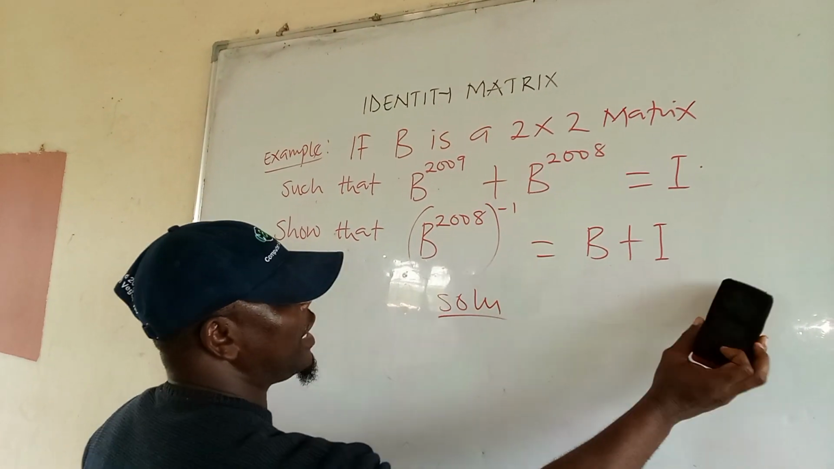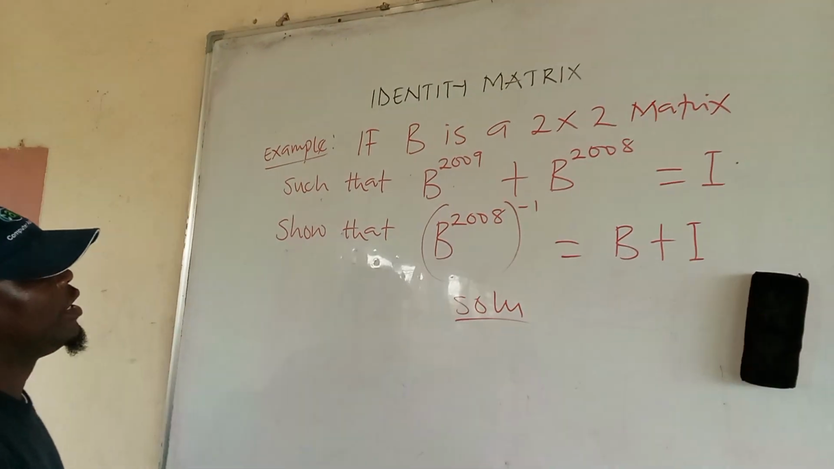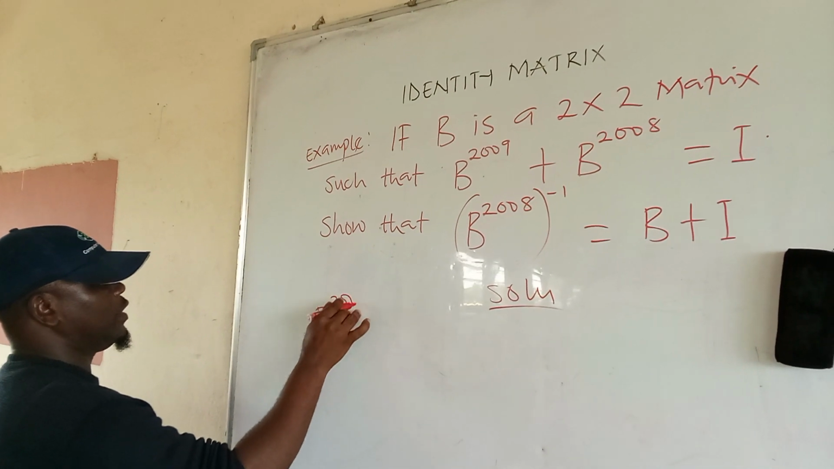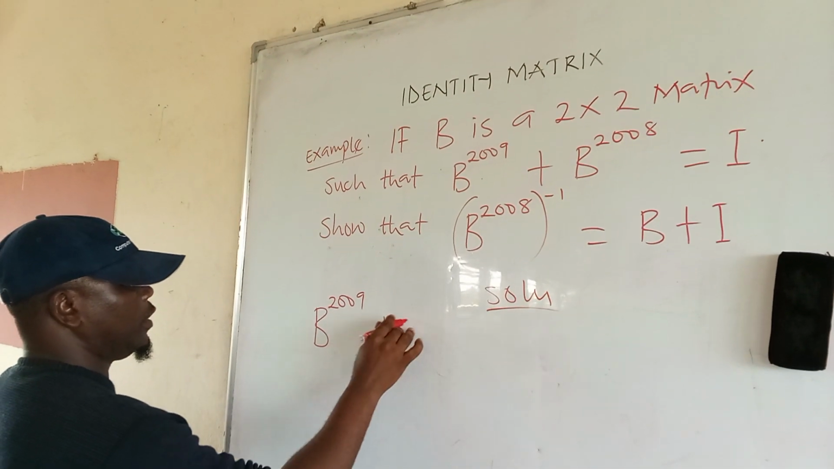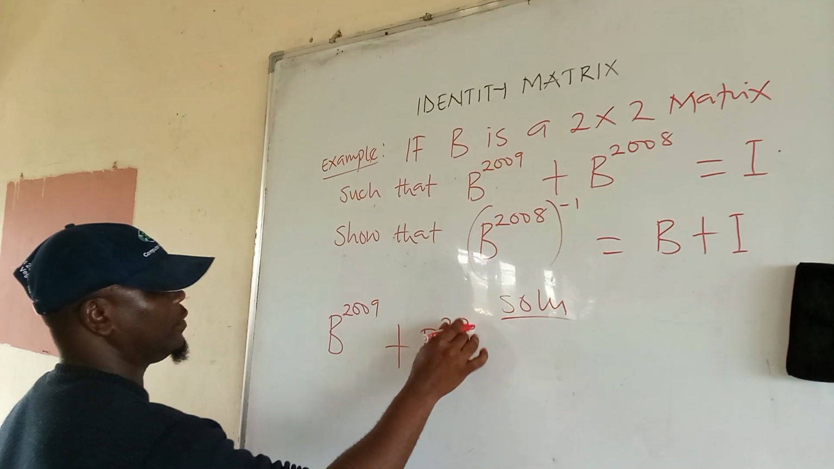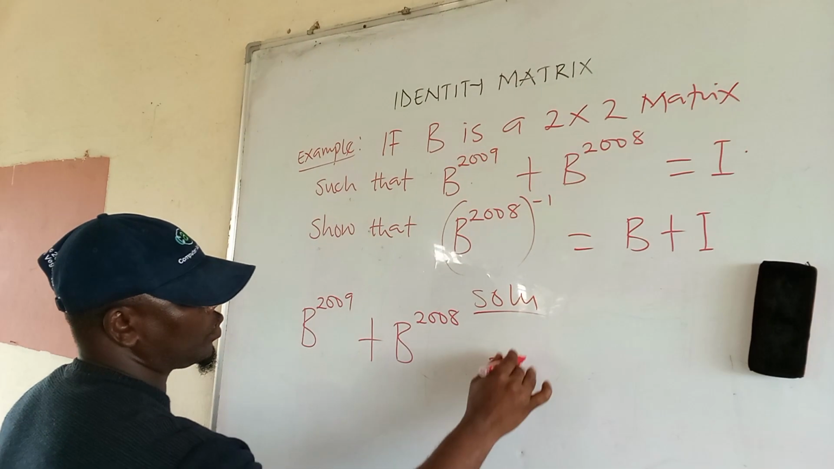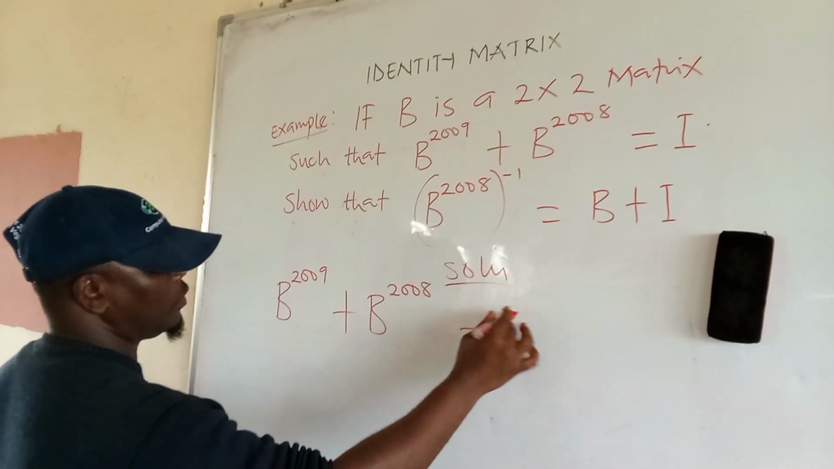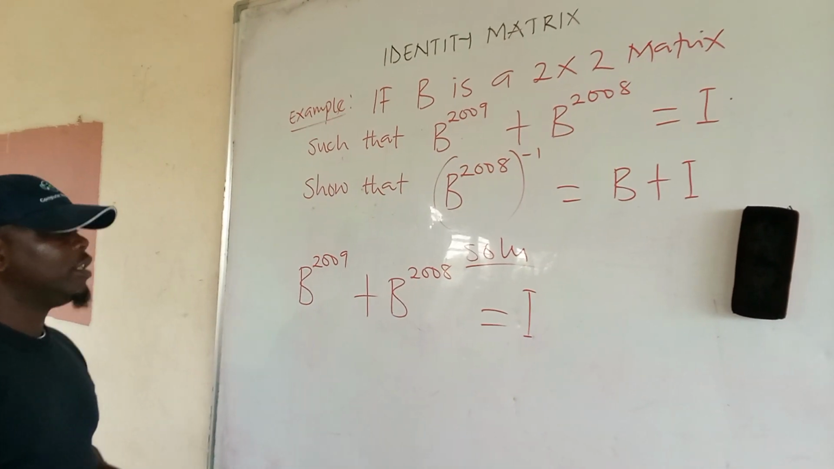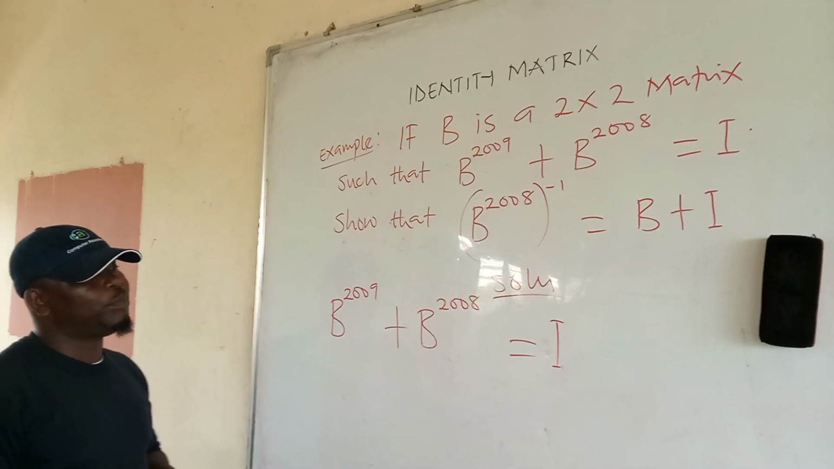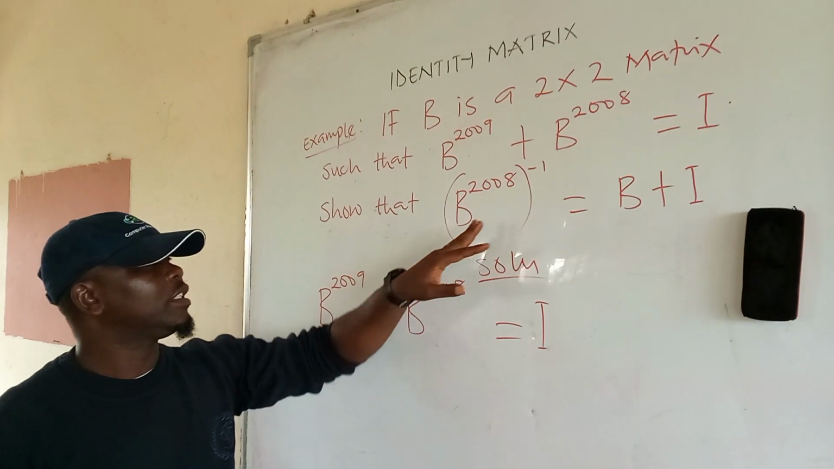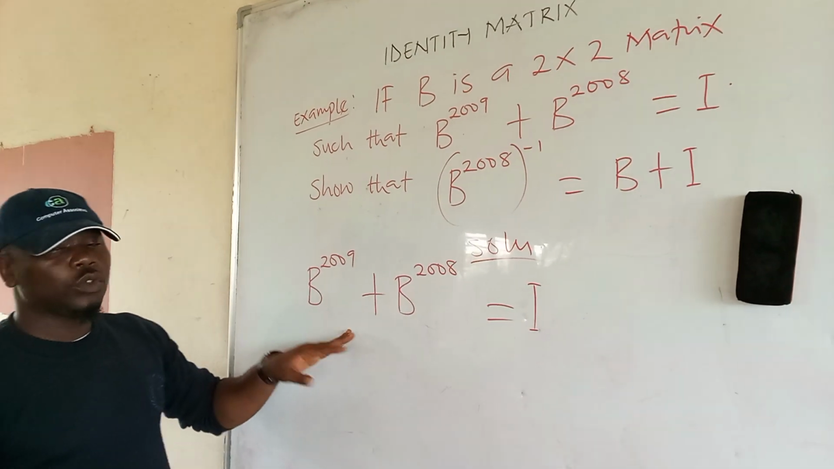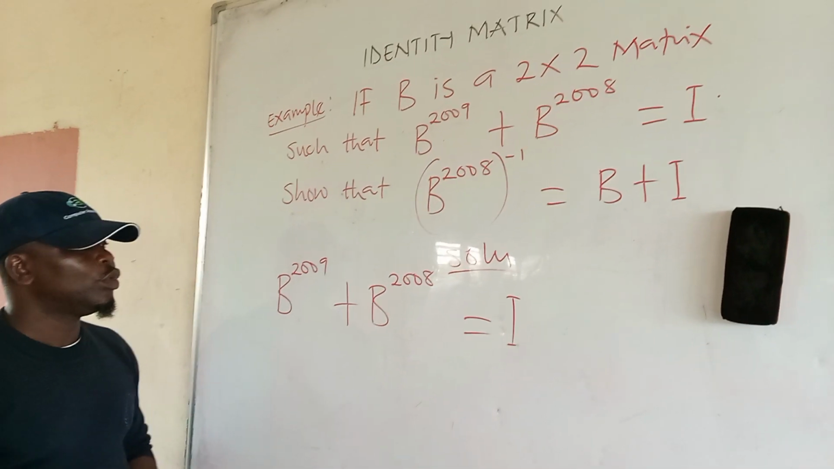Okay, so let's look at it this way. Let's write B raised to the power of 2009 plus B raised to the power of 2008 equals identity. I told you that we can leave it as 1, or if you want to leave it this way, no problem. It's the same thing. Now, at this point, we are to show that this left hand side is equal to this. How are we going to show it?